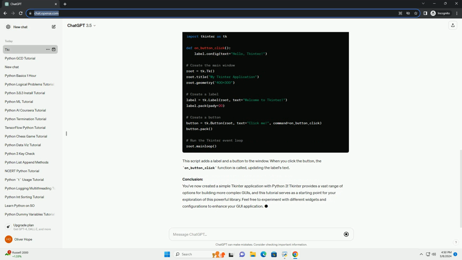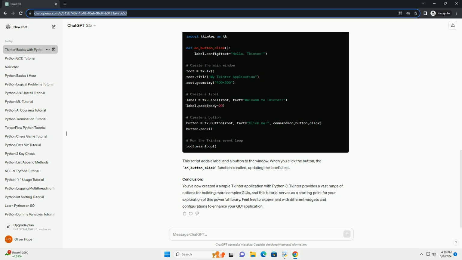Step 1. Installing tkinter, if not already installed. Tkinter is included with most Python installations, so you likely won't need to install it separately. However, if you encounter any issues, you can install it using the following command.